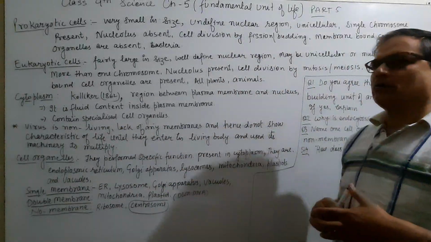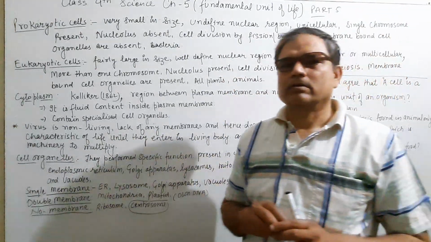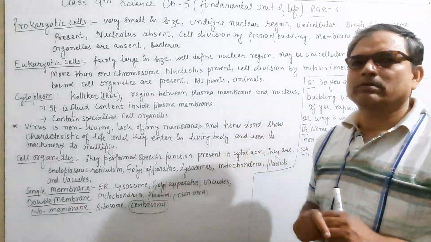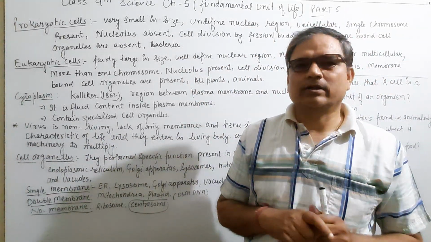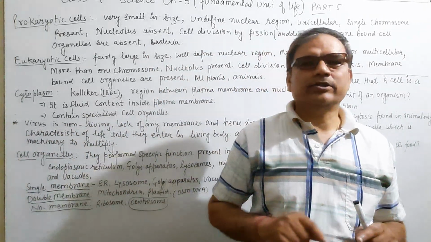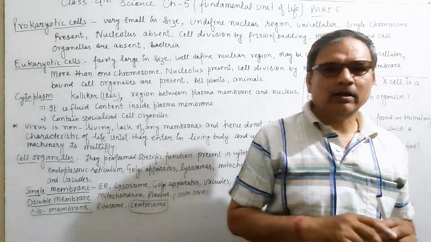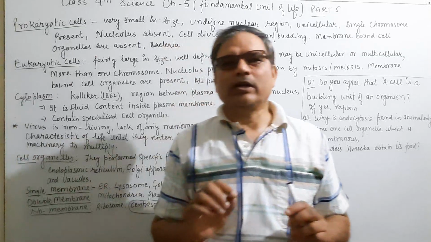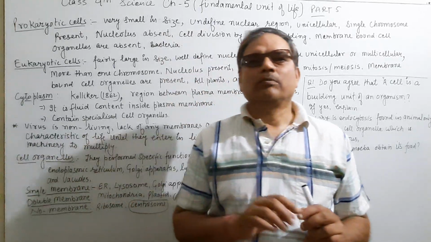And first, in the previous class, as I already told you, some organisms or cells, which are made up of only one cell, do not have a well defined nuclear region. It means the nuclear region is not bounded by a membrane. Nucleus has two membranes, you know it very well. If there is no membrane, that means the nuclear region is not well defined, and those types of cells are prokaryotic cells.